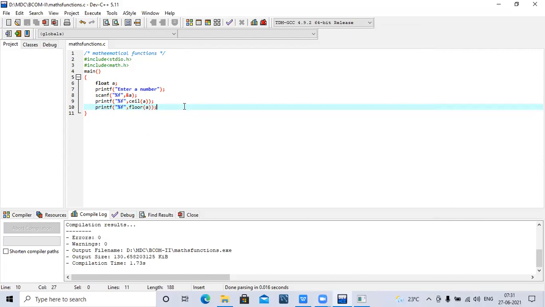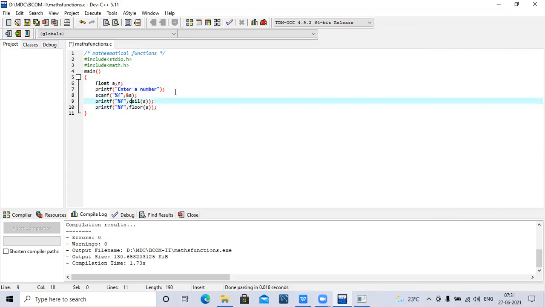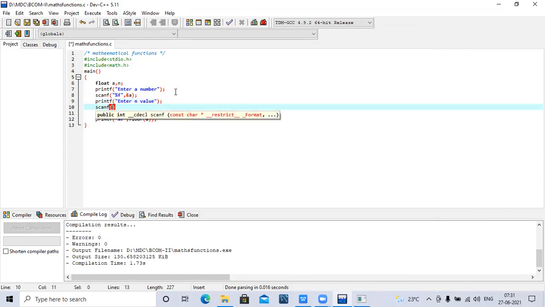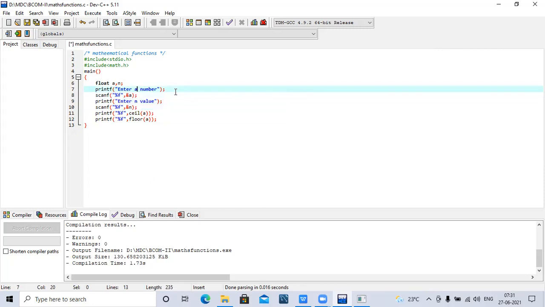Next are the square root and power. Take another number here, let us suppose n. So here I'm asking for input for n also. Enter n value, percentage d, percentage f, ampersand n. Otherwise, if you want to take an integer also, you can, no problem. That's your wish.